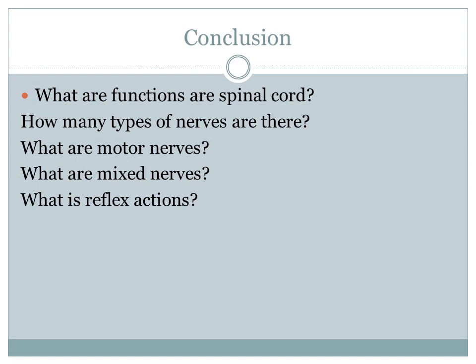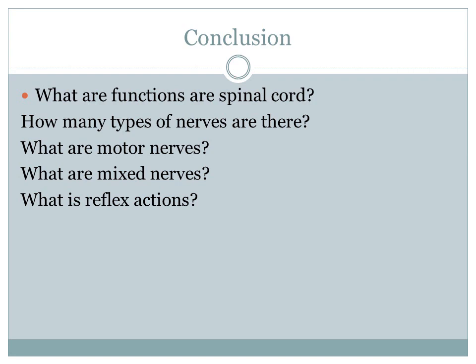Today, what have we discussed? What are the functions of the spinal cord? The spinal cord is mainly responsible for the transmission of neural messages. How many types of nerves are there? Three types: motor nerves, sensory nerves and mixed nerves. Motor nerves carry messages from the brain or spinal cord to different parts of the body.